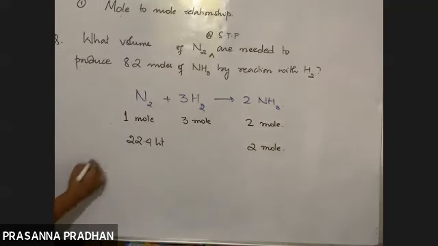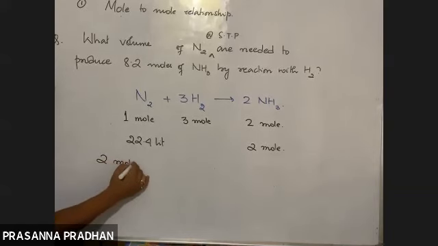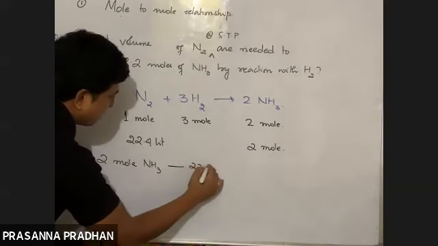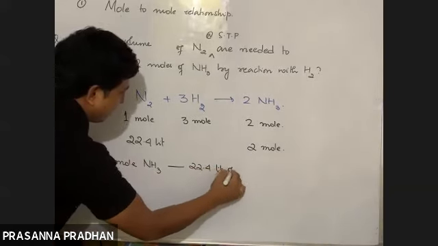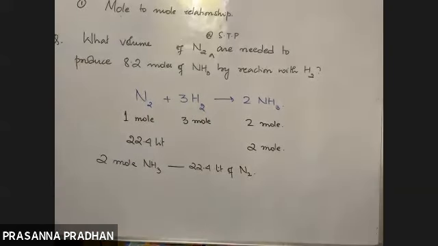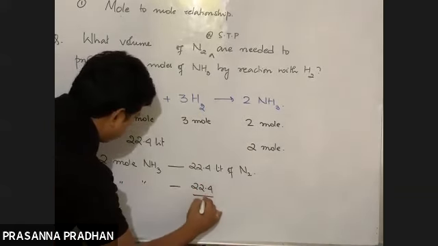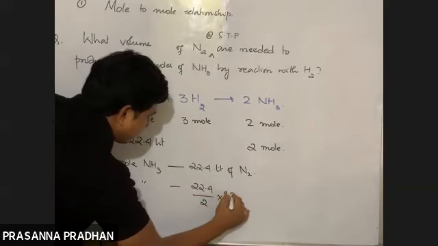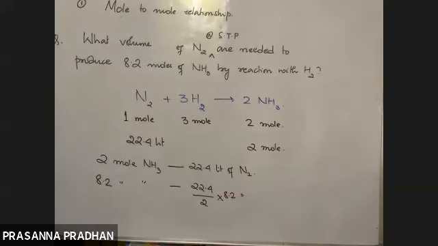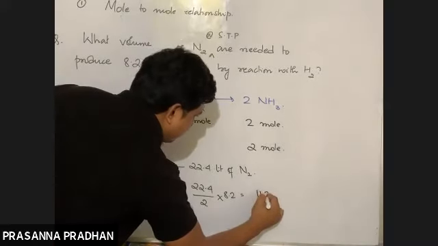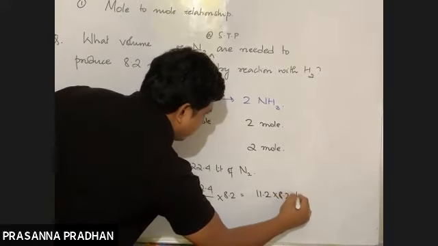Now again I'll solve the problem in that way. So 2 mole of ammonia requires 22.4 liter of nitrogen at STP. Yes, 2 mole requires 22.4 liter of nitrogen at STP. So 8.2 mole of ammonia requires how many liter of nitrogen? 22.4 divided by 2 into 8.2. Kindly solve this. So this will be 11.2 multiplied by 8.2 liters.